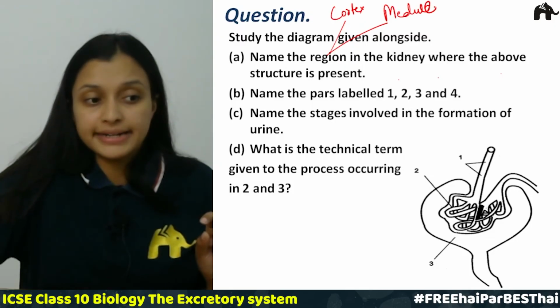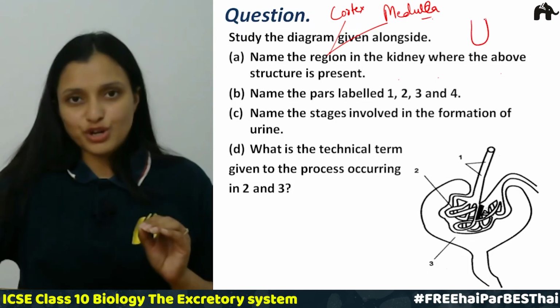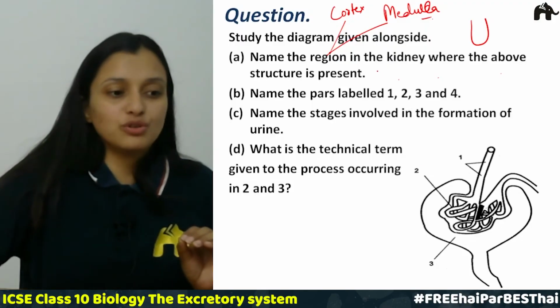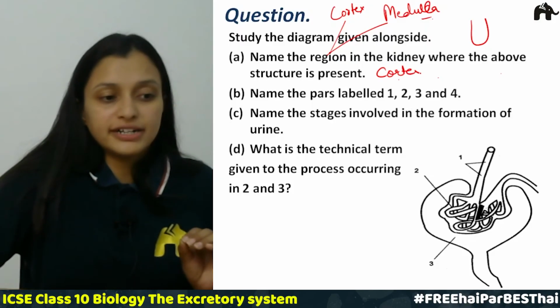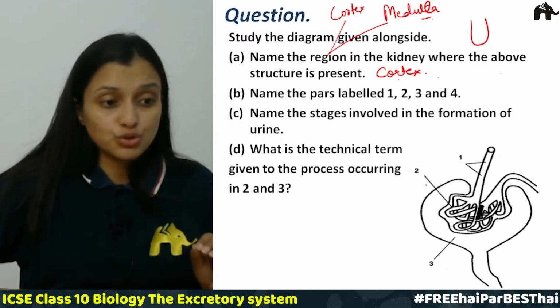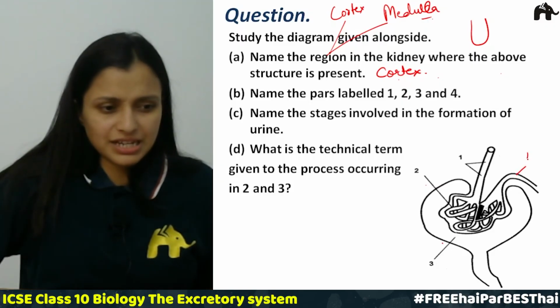We know that except for this loop-like structure, everything is present in the cortex, right? So this is the Bowman's capsule, which is present in the cortex of the kidney. Now name the parts labeled 1, 2, 3, right? I didn't see 4, so this is basically 4.